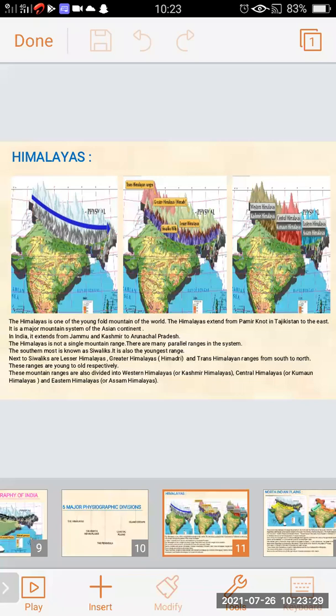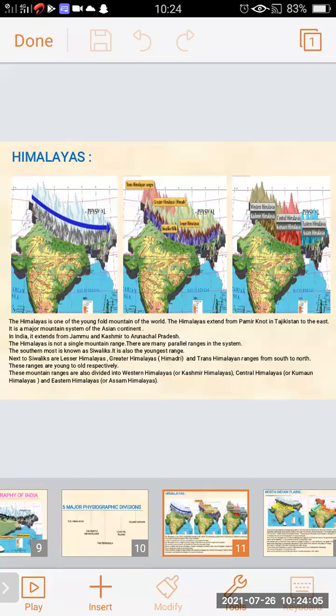These mountain ranges are also divided into Western Himalayas, also called Kashmir Himalayas, Central Himalayas, also called Kumaon Himalayas, and Eastern Himalayas, also called Assam Himalayas. So from these 3 pictures, we can clearly get the idea of the Himalayan ranges. In the first picture, the blue arrow is showing how the Himalaya ranges have extended.